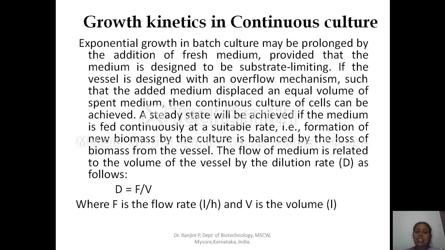The flow of the medium is related to the volume of the vessel by the dilution rate. The rate at which the fresh media flows inside the fermenter depends on the volume of the fermenter, and that is given by the dilution rate. Dilution rate is D = F divided by V, where F is the flow rate, the rate at which media flows inside the fermenter. It is usually measured in liters per hour. And V is the volume. It is playing an important role in determining the dilution rate and achieving the maximum biomass inside the bioreactor.